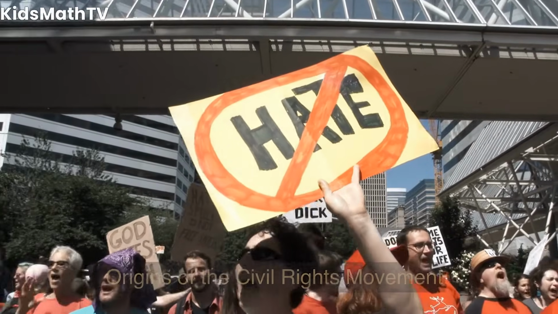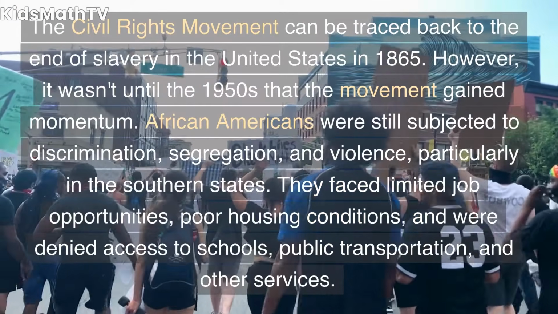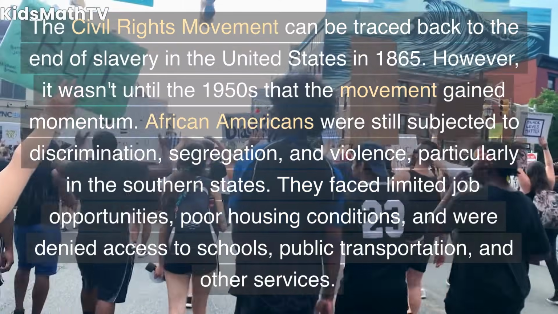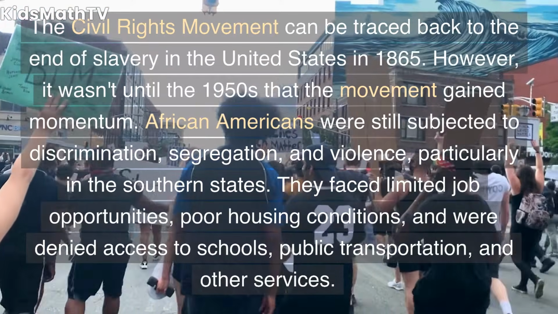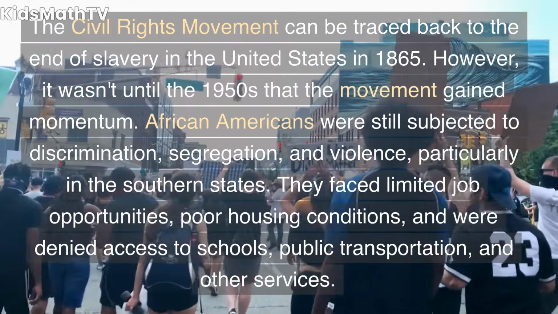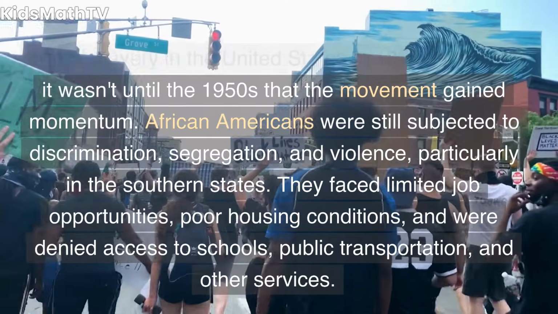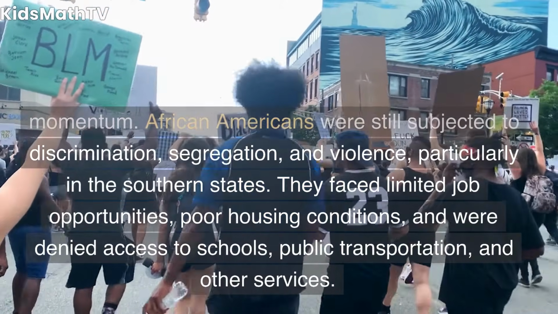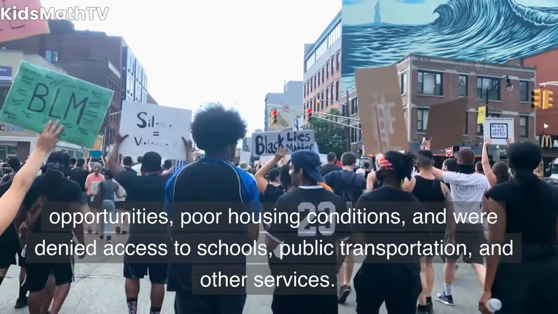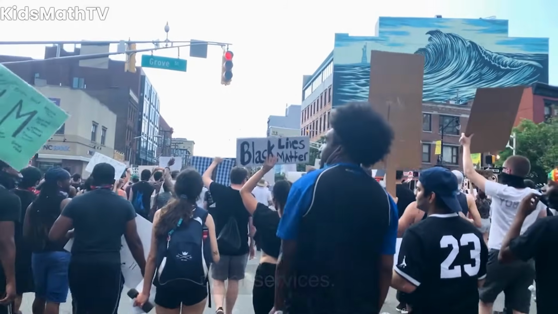Origins of the Civil Rights Movement. The Civil Rights Movement can be traced back to the end of slavery in the United States in 1865. However, it wasn't until the 1950s that the movement gained momentum. African Americans were still subjected to discrimination, segregation, and violence, particularly in the southern states. They faced limited job opportunities, poor housing conditions, and were denied access to schools, public transportation, and other services.